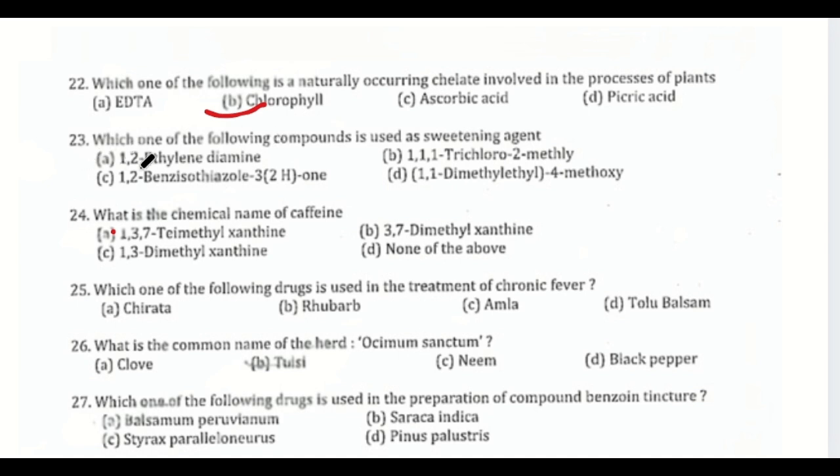23. Which one of the following compounds is used as sweetening agent? The correct answer is B. 1,1,1-trichloromethyl. This is also known as chlorellose. 24. What is the chemical name of caffeine? The correct answer is A. 1,3,7-trimethylxanthine. Caffeine is also known as 1,3,7-trimethylxanthine.